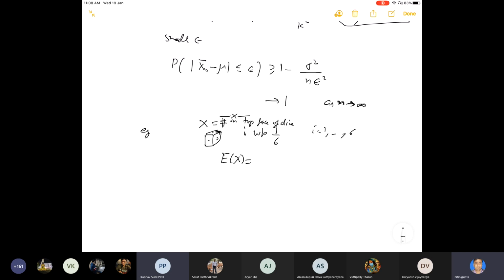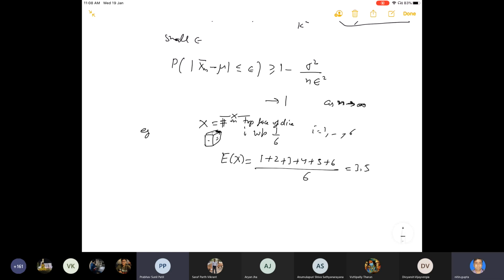So 1 into 1 by 6 plus 2 into 1 by 6 plus 3 into 1 by 6 plus 4 into 1 by 6 plus 5 into 1 by 6 plus 6 into 1 by 6. So that means (1 plus 2 plus 3 plus 4 plus 5 plus 6) divided by 6, which is 3.5. So what this is telling,